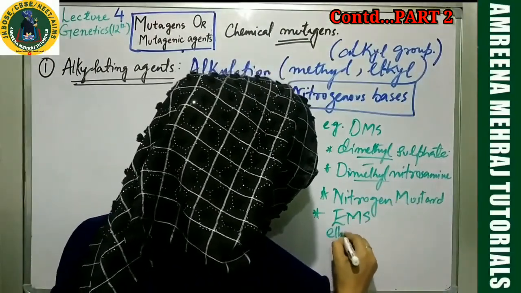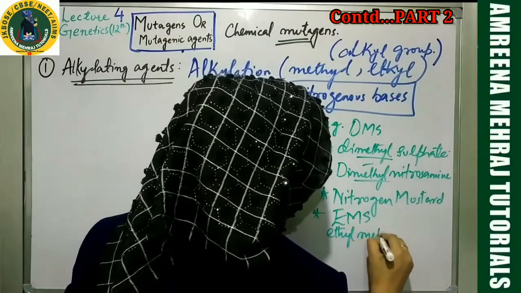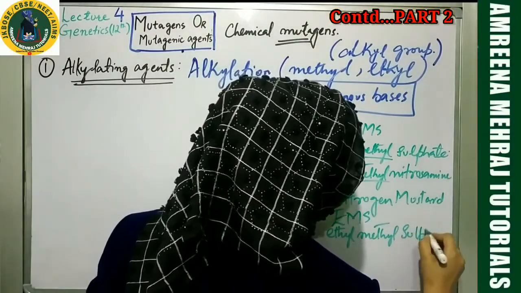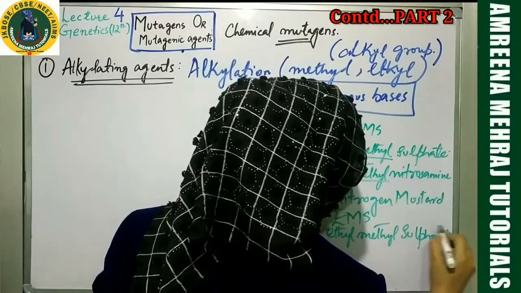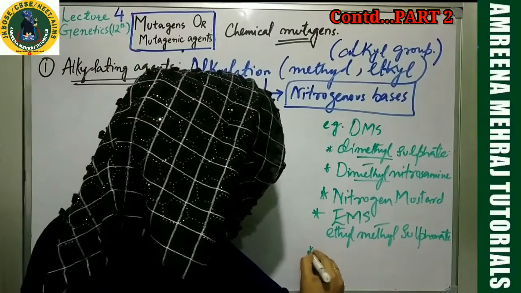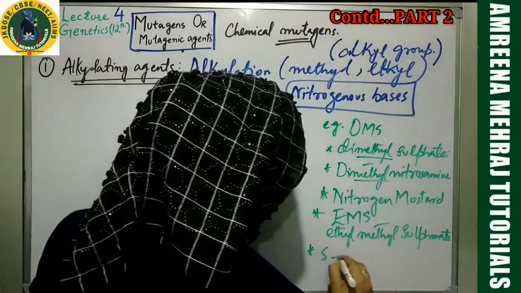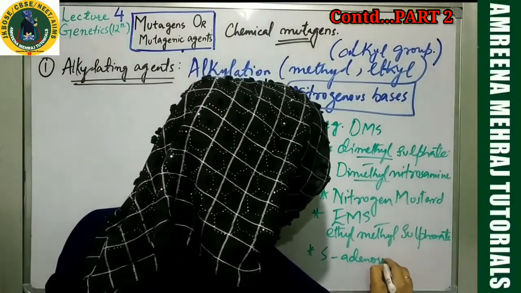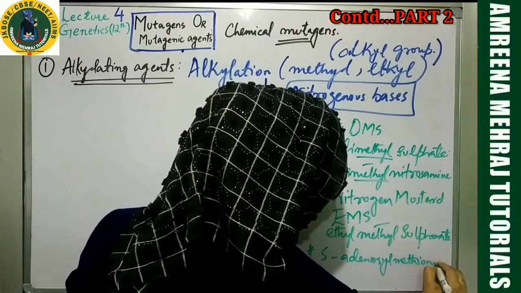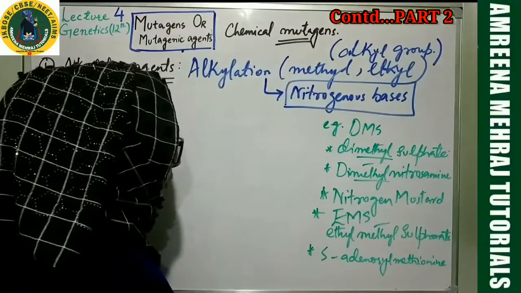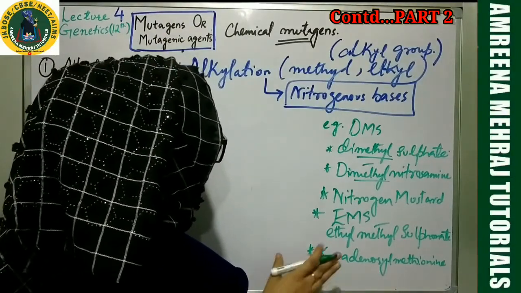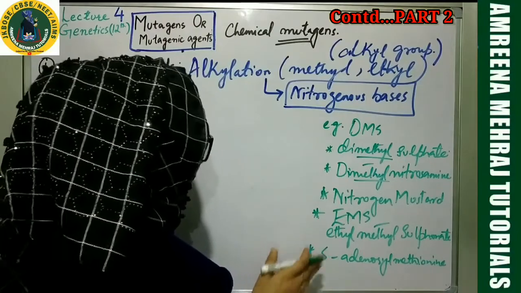EMS is ethyl methyl sulfonate. You just have to remember the names. Another I will give you is S-adenosylmethionine. These are some of the examples of alkylating agents. They can cause alkylation.